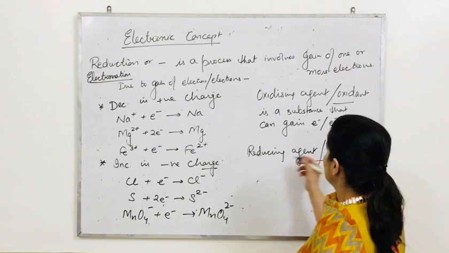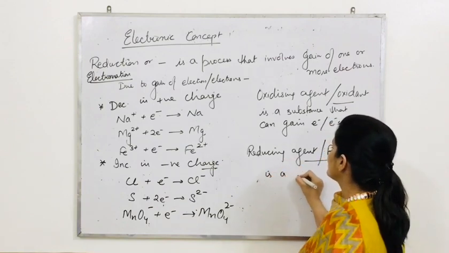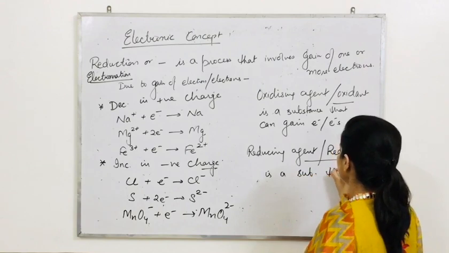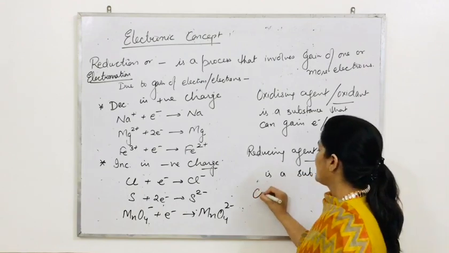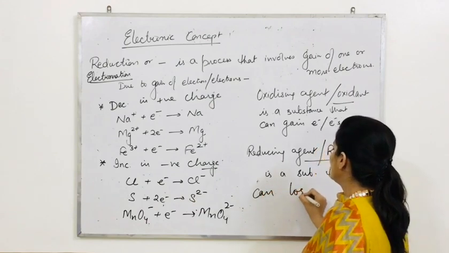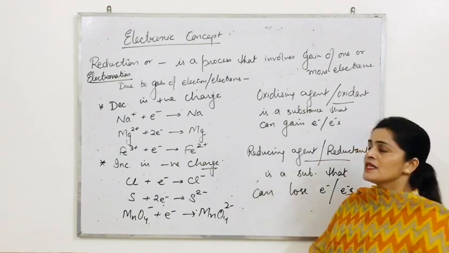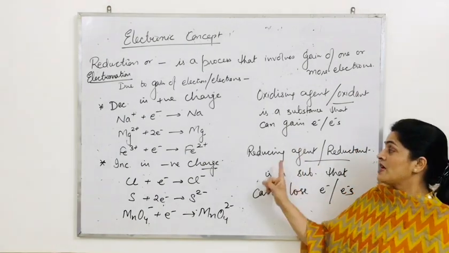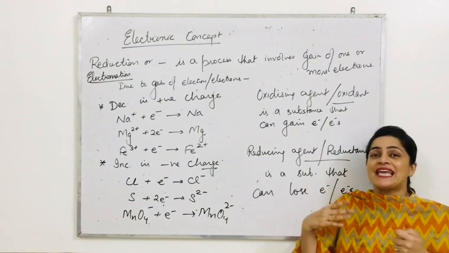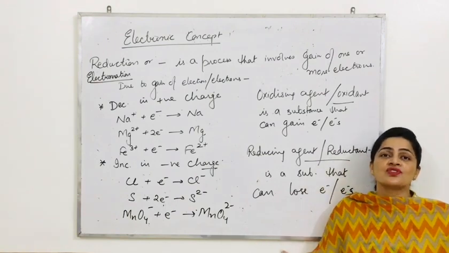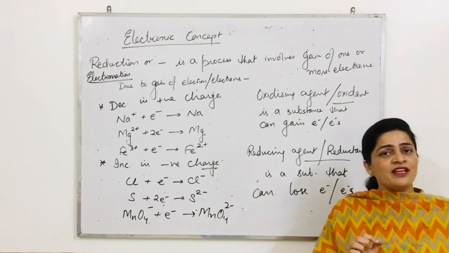So reducing agent or reductant is a substance that can lose electron or electrons. The electrons which the substance is ready to lose will be gained by the substance undergoing reduction. The definition of reduction never matches the definition of reducing agent.